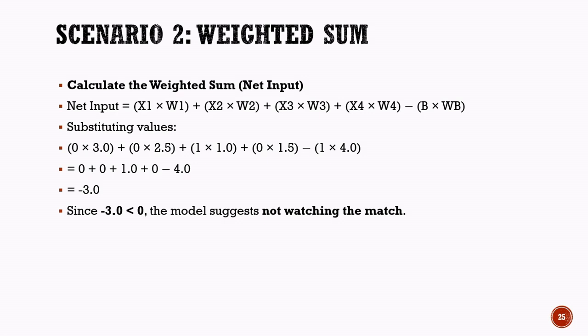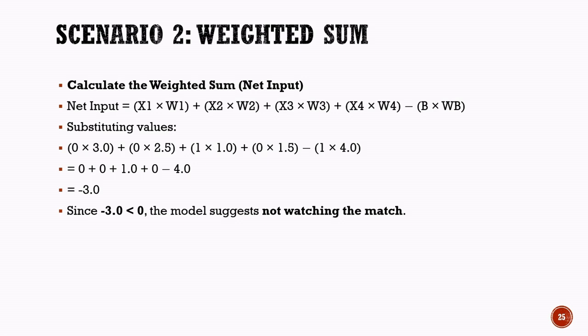Substituting these values into the formula, we get 0 multiplied by 3.0 plus 0 multiplied by 2.5 plus 1 multiplied by 1.0 plus 0 multiplied by 1.5 minus 1 multiplied by 4.0.